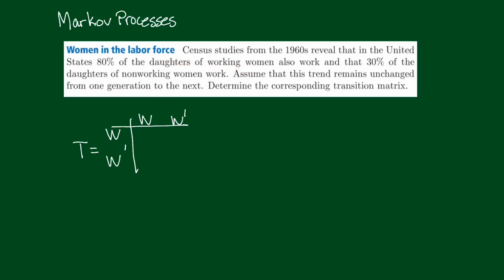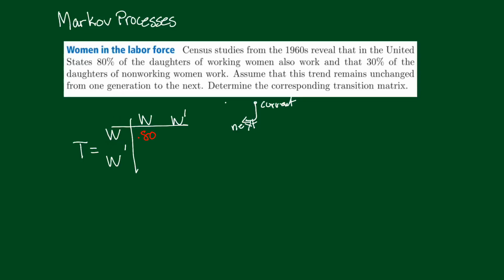Now, here's how we're going to do this. We're going this way. This is our current state, and this is the next state. So we're going from here to here. If the mother is currently working, then there's an 80% chance that the daughter will be working. So I'll put an 80% here. I'm summarizing all this information in a transition matrix.